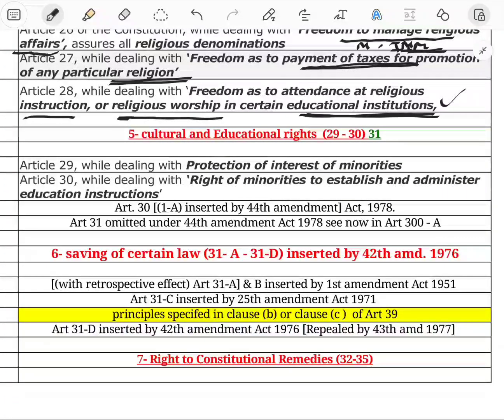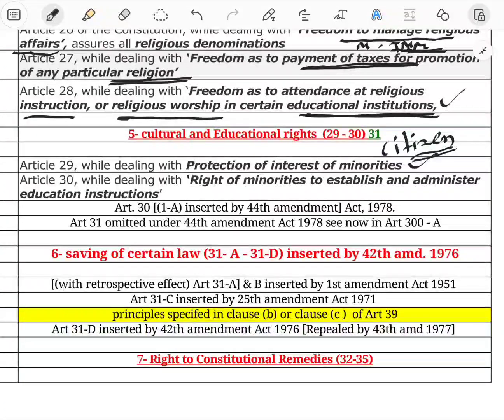Next one is the cultural and educational rights, which deal with Articles 29 to 30. Article 29 deals with protection of the interest of minorities. Any section of citizens, here it is only citizens. It is an article for citizens only, not for both citizens and non-citizens.